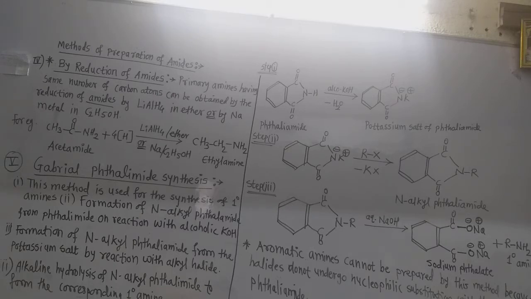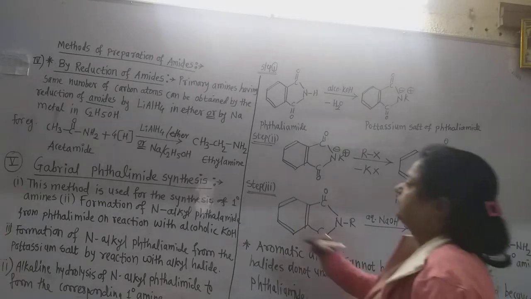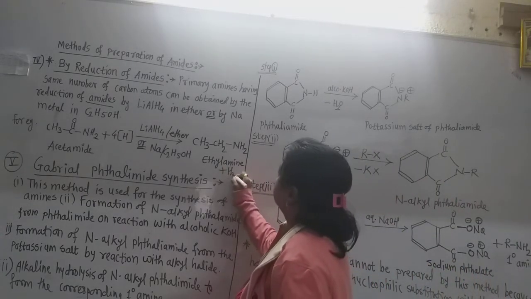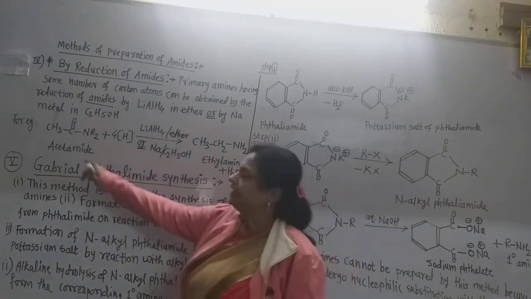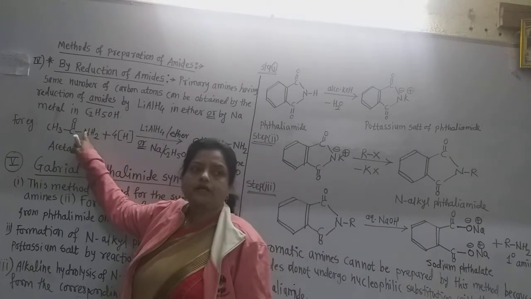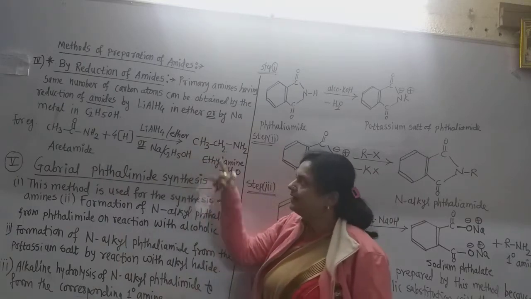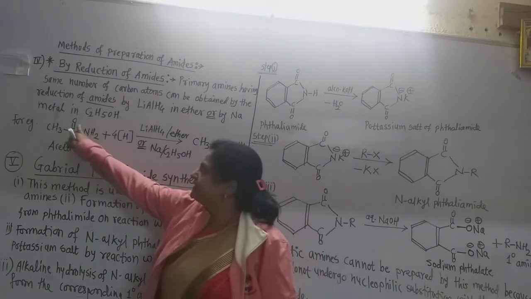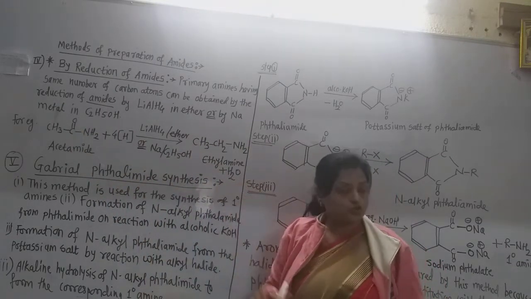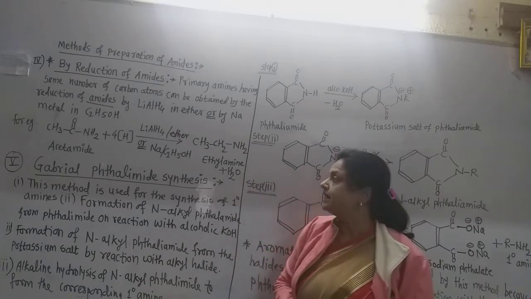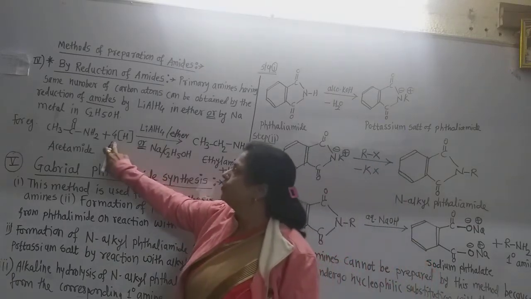Now the byproduct is water here, because this C double bond O group is converted into the CH2 group, and this oxygen is converted into water. So 4 hydrogen atoms are required. So I write here 4 hydrogen atoms.